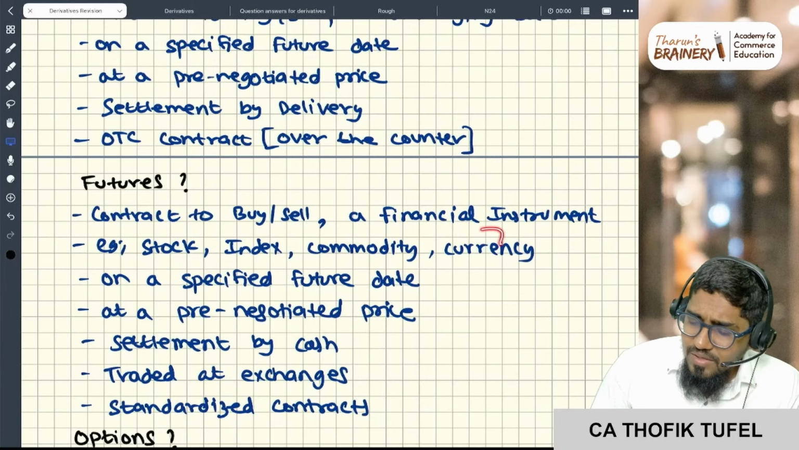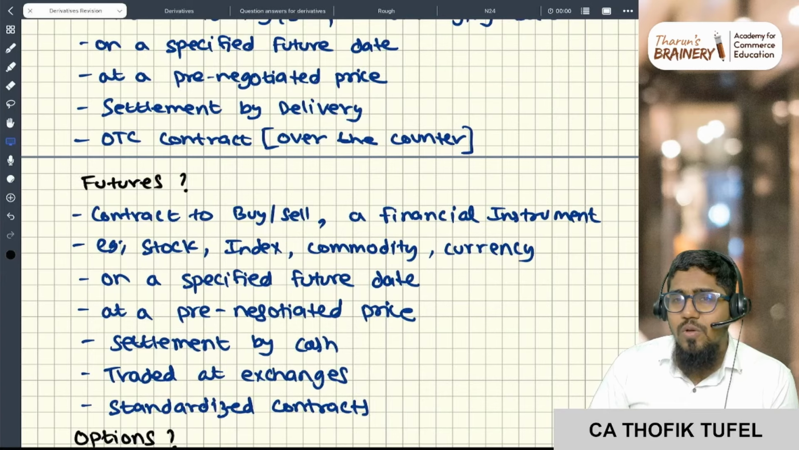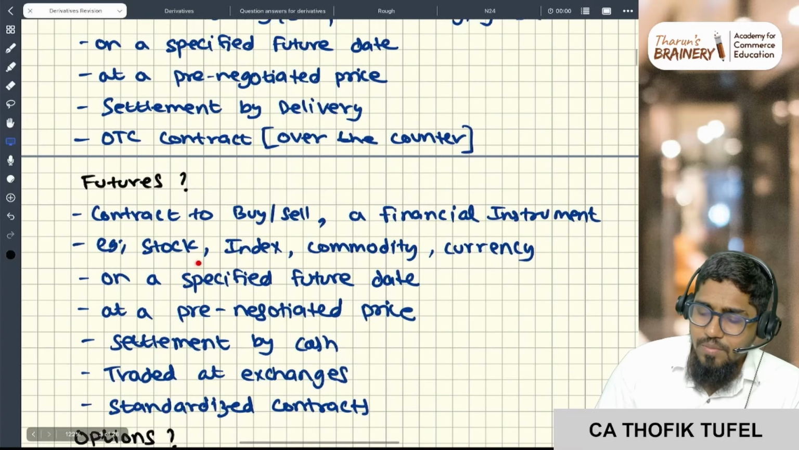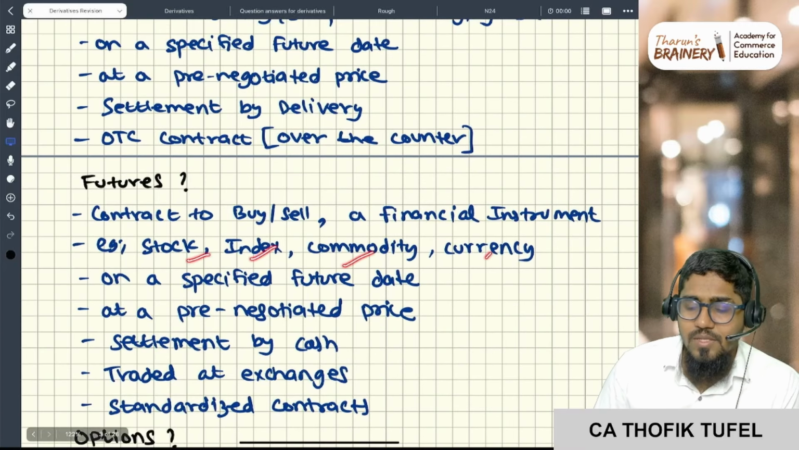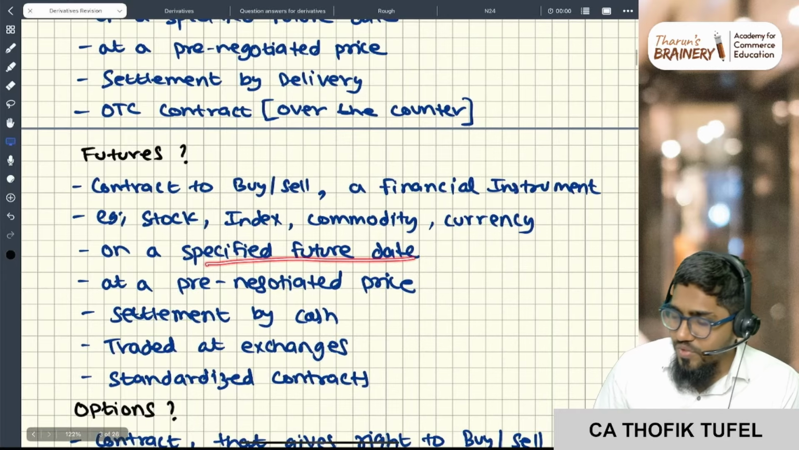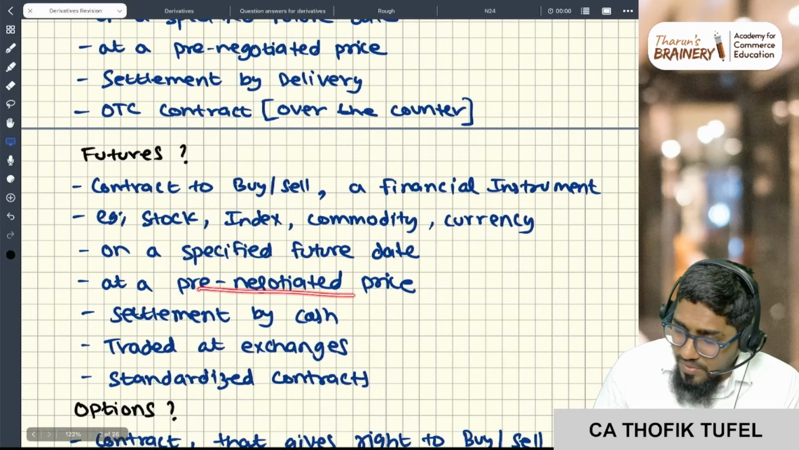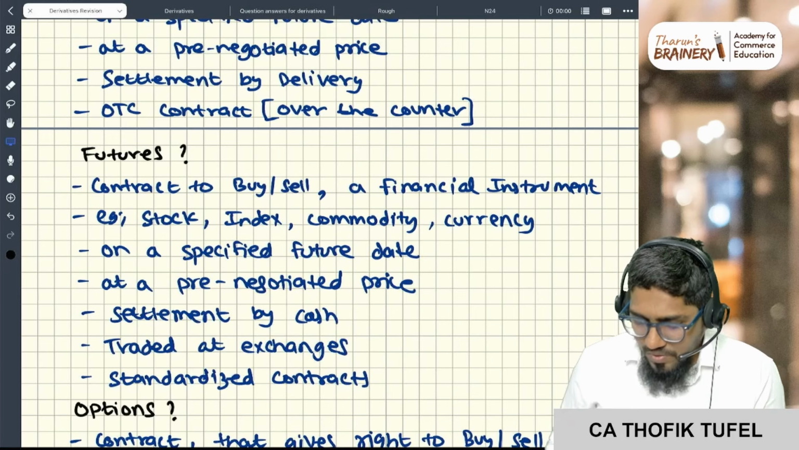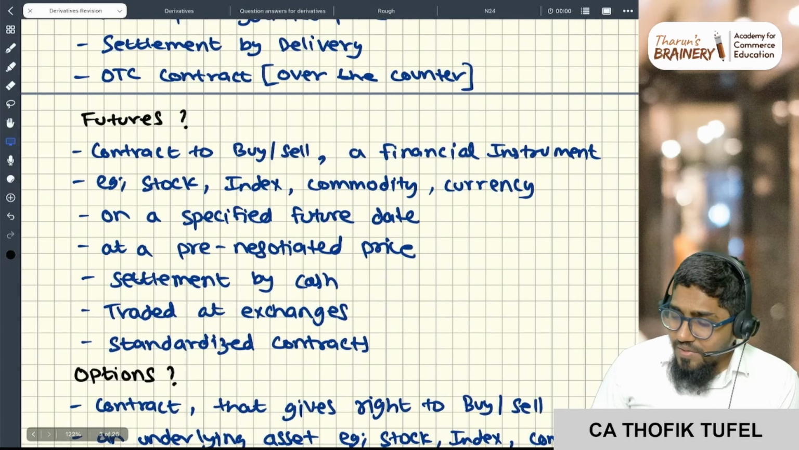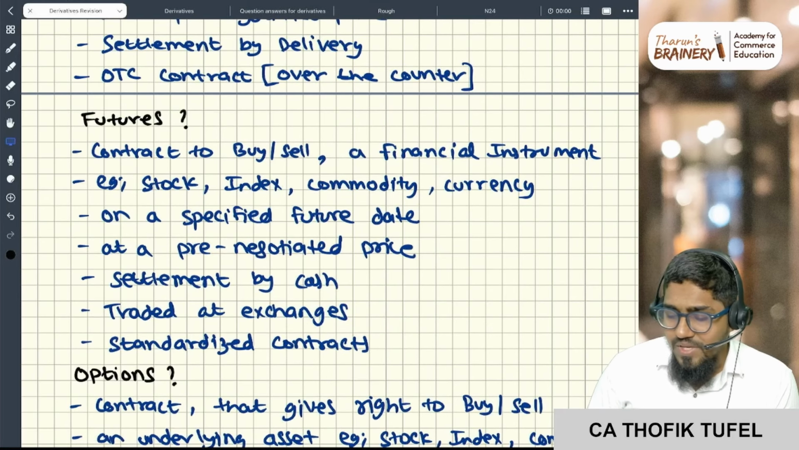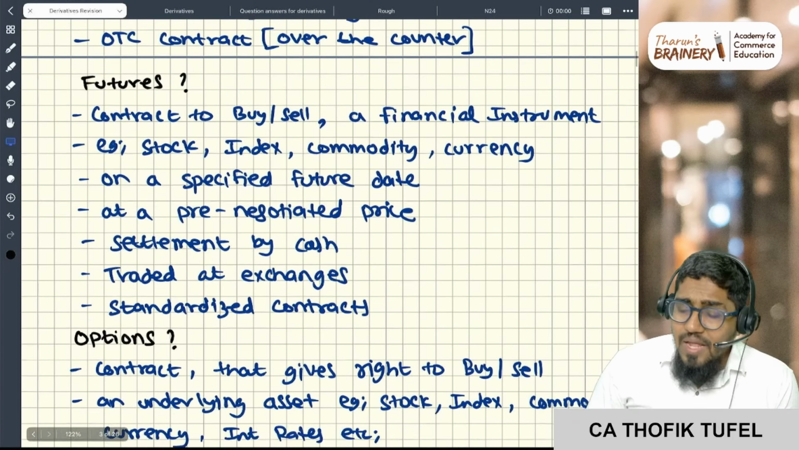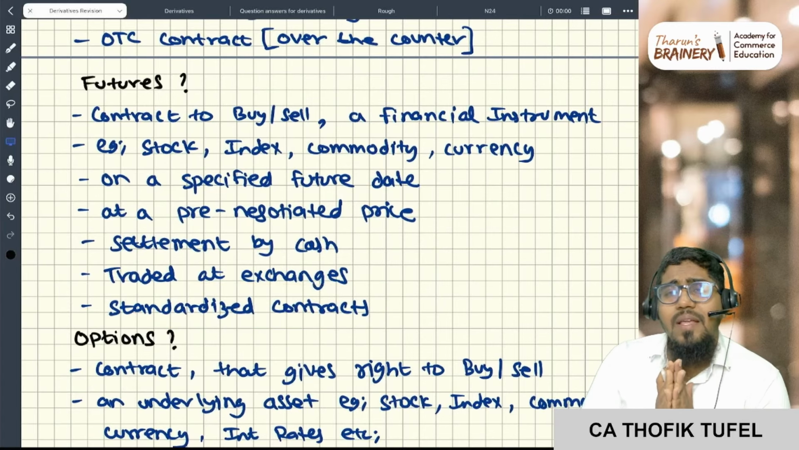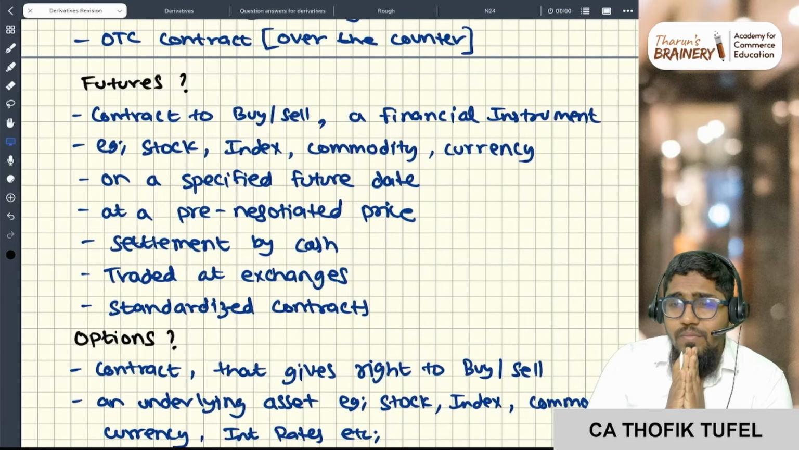And then currency is also traded in the stock market. So it is a contract to buy or sell a financial instrument, for example stock, index, commodity or currency, on a specified future date at a pre-negotiated price, which are traded at exchanges. And these are standardized contracts.